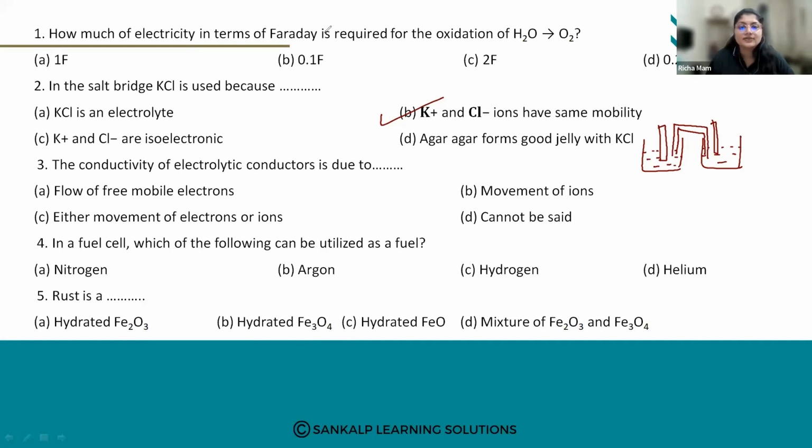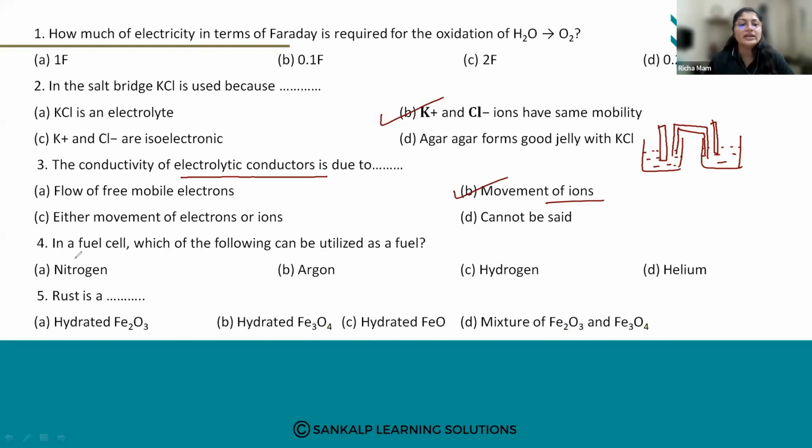Yes, I've got 4 answers. Yes, everybody has answered it as B. Good. Vedavati, Simran, Shubham, Shivkumar, Supriya, yes, good. It is B, movement of ions. So the conductivity of electrolytic conductors is due to movement of ions. Okay, moving further.